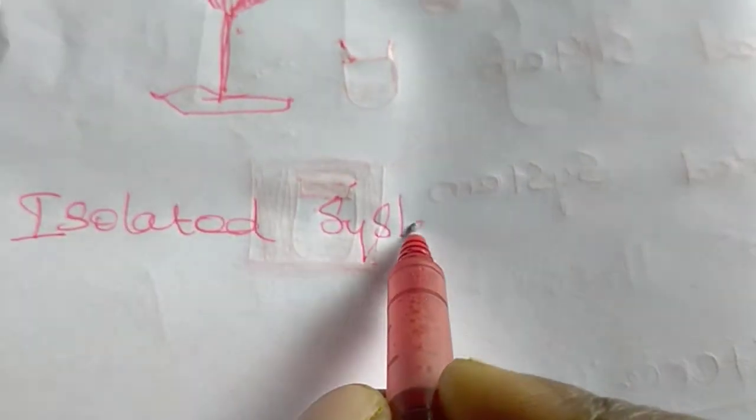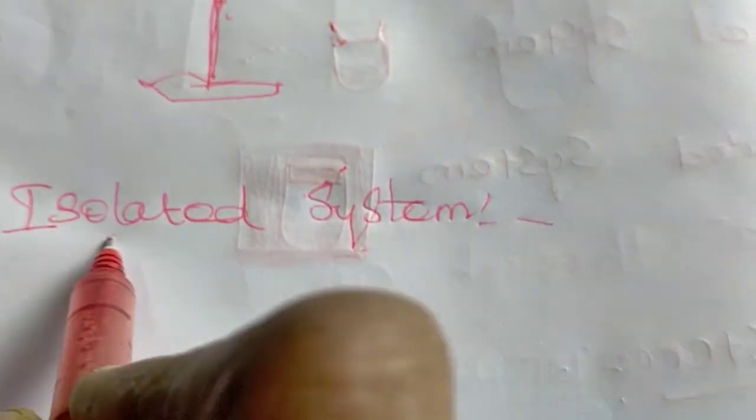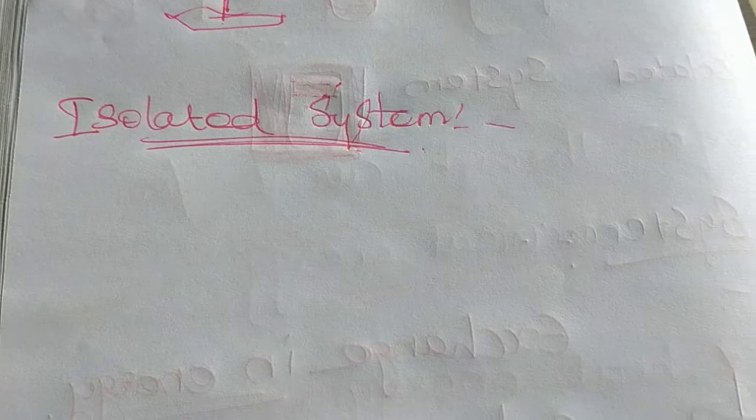The third type of system is the isolated system. This isolated system is different from the previous two systems.